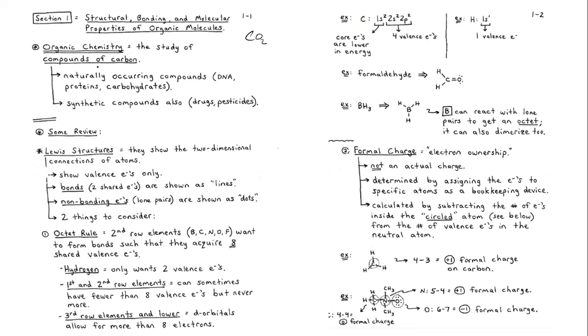Now, when you talk about compounds of carbon, which are organic compounds, like I said at the beginning of the video, we have the naturally occurring compounds, and these are composed of carbon. Examples of naturally occurring compounds are DNA, proteins, and carbohydrates. These compounds that I have just mentioned are examples of organic compounds, okay? And we can find them naturally.